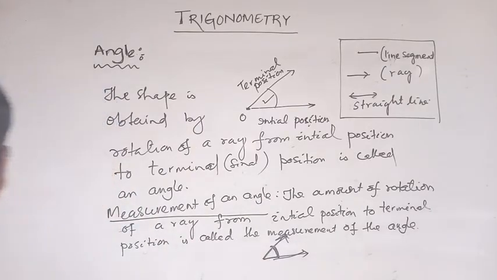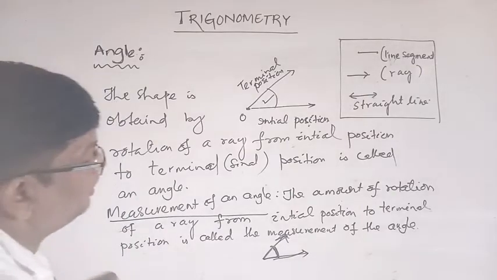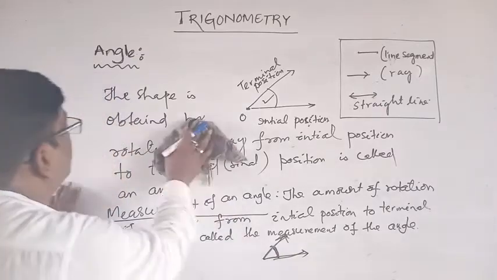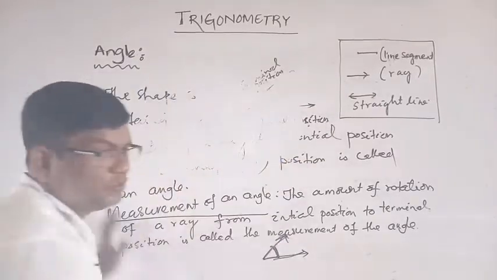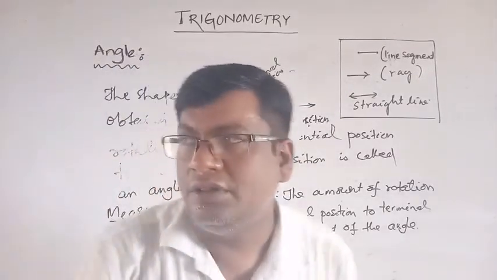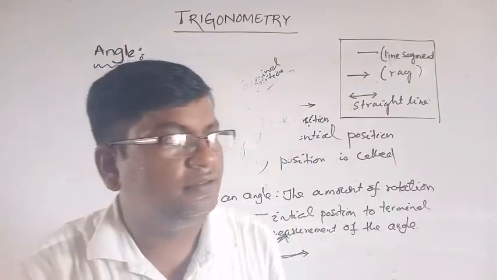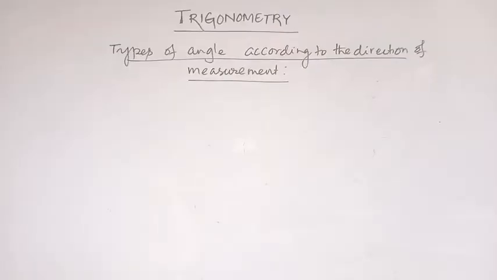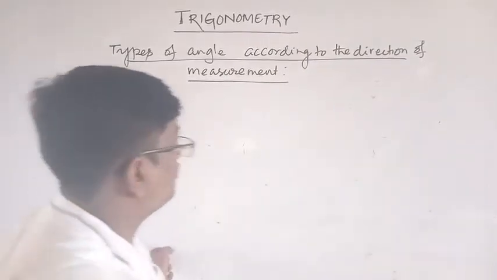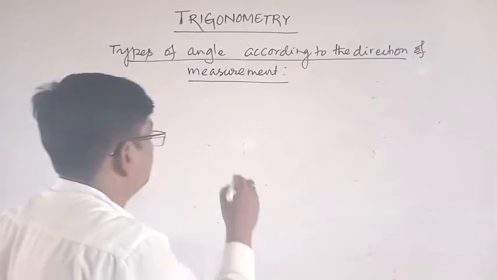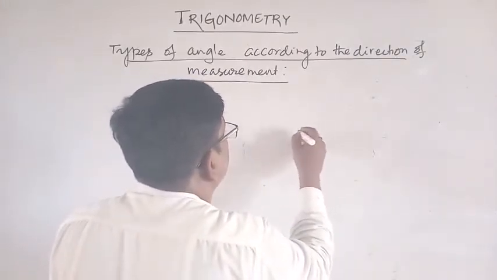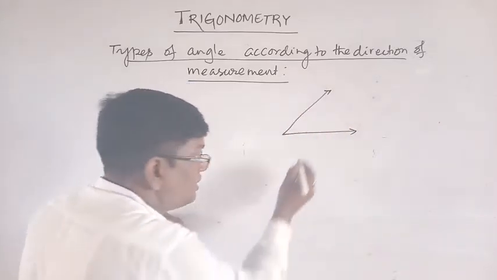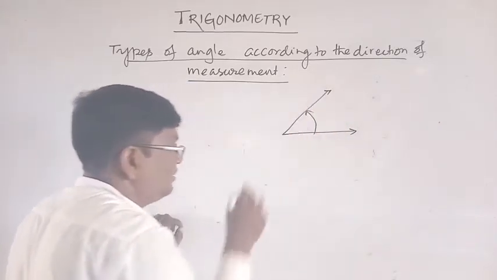Now, the units of measurement of angles and the types of angles. Types of angles according to the direction of measurement. This is an angle, and this is which direction? Anti-clockwise direction.